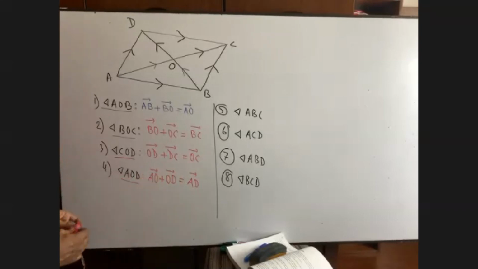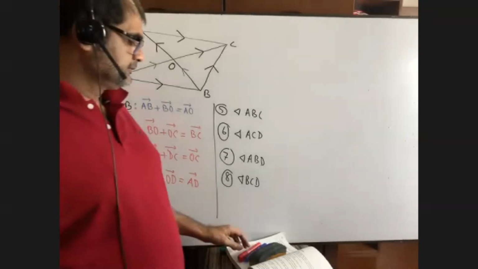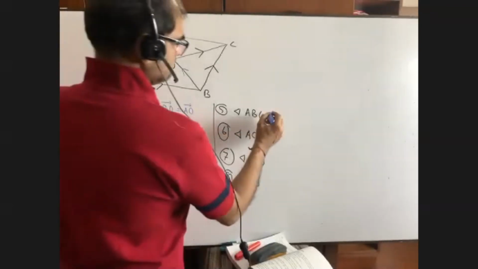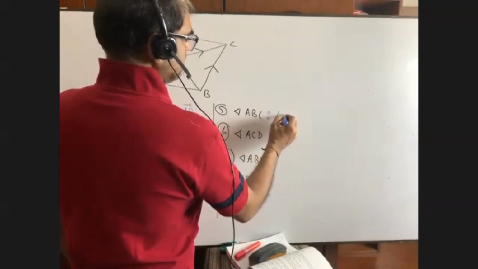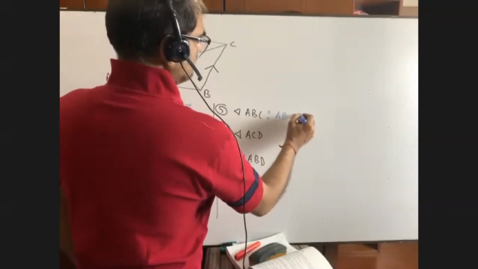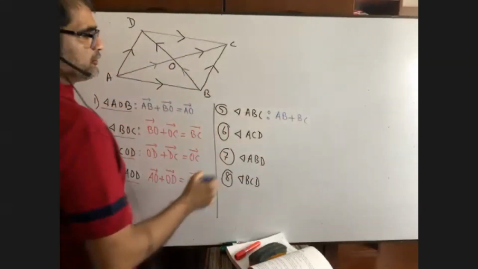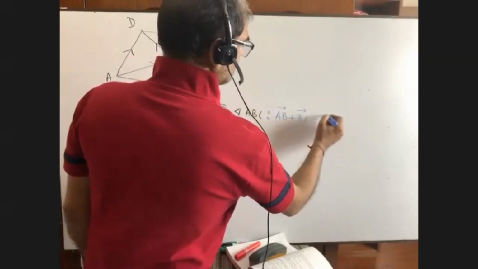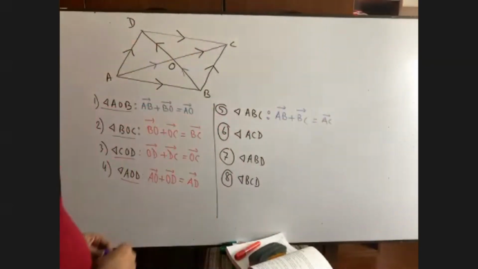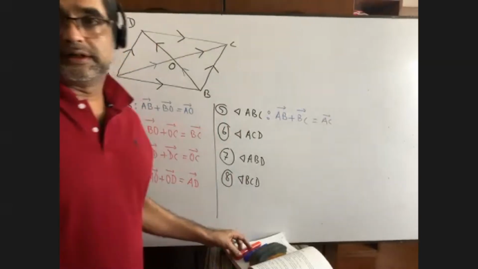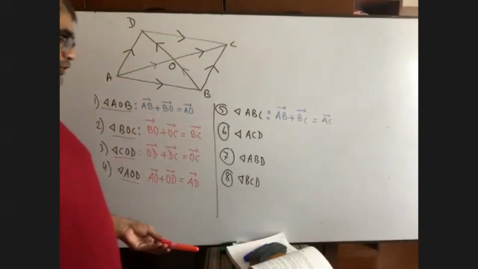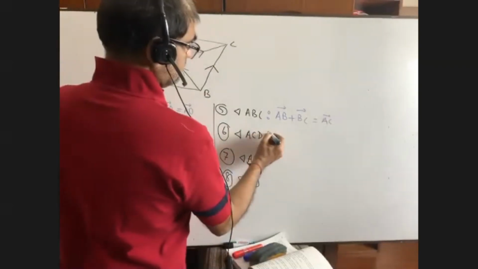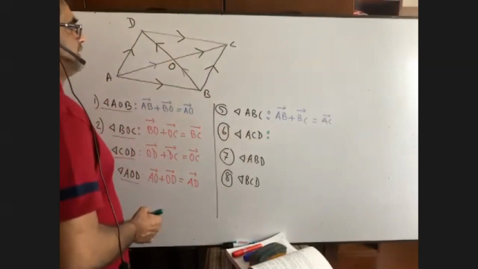Okay. Then triangle ABC: AB plus BC equals AC. Who else here? Triangle ACD.